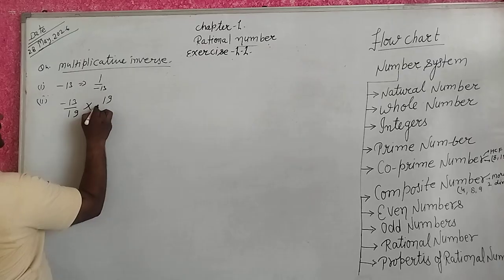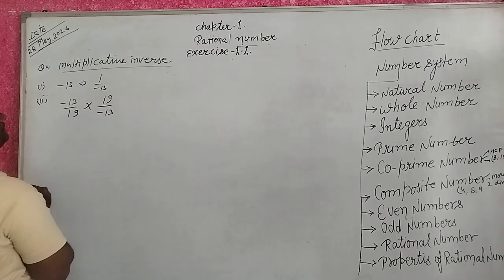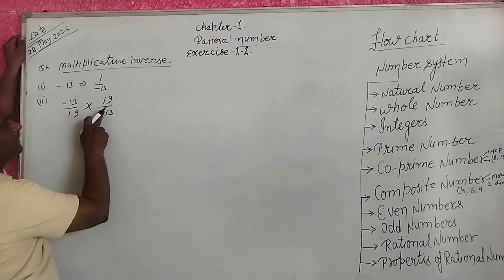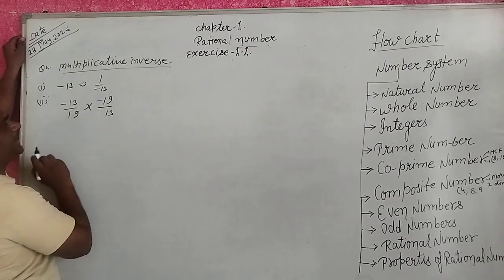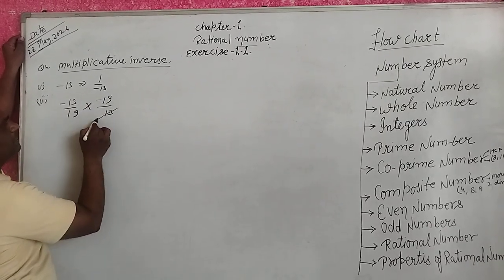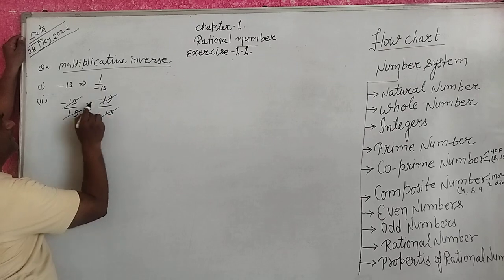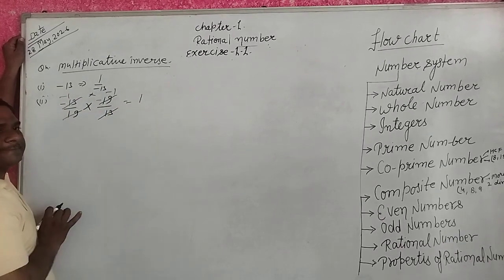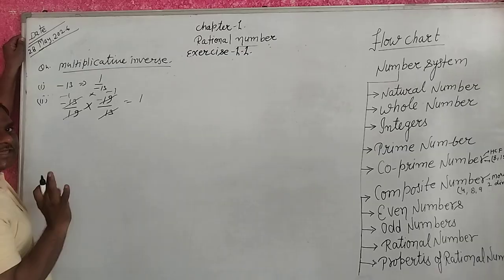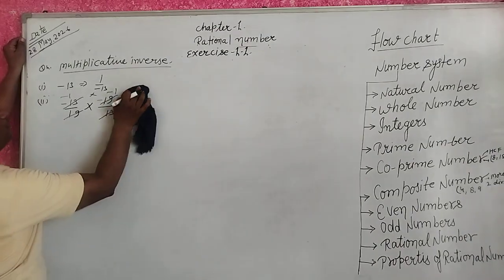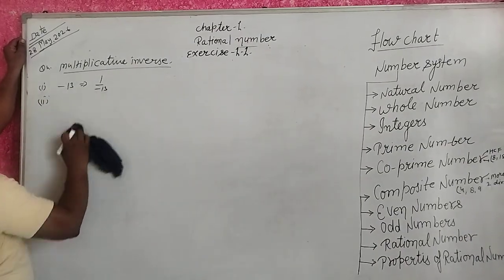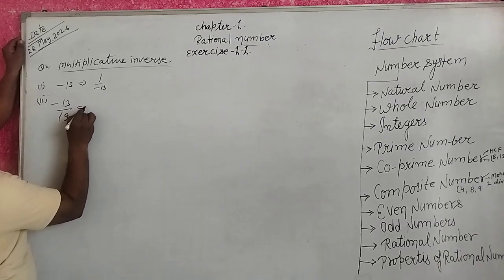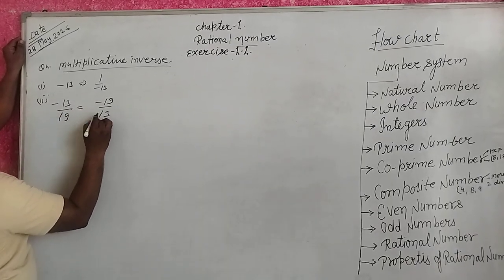If you multiply 19 upon minus 13, minus 1 into minus 1 equal to 1. So what we write here: minus 13 upon 19 equal to minus 19 upon 13.